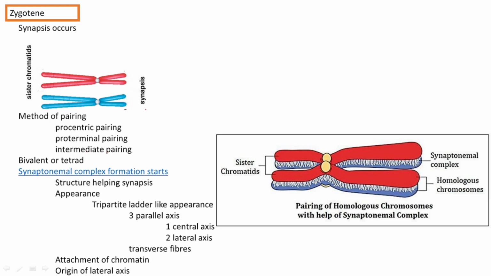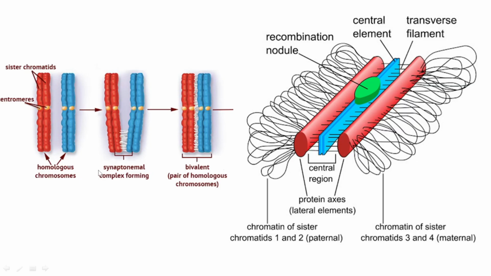Then another important thing that forms during zygotene is the synaptonemal complex. Before that, we need to understand what the synaptonemal complex is and what its parts are. Here is its structure.